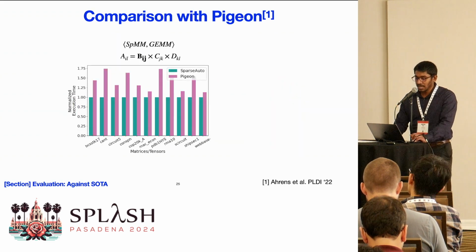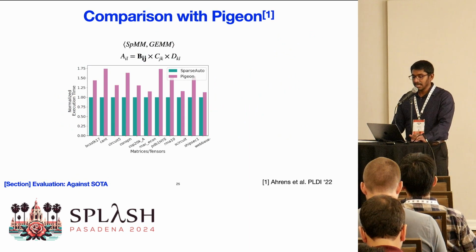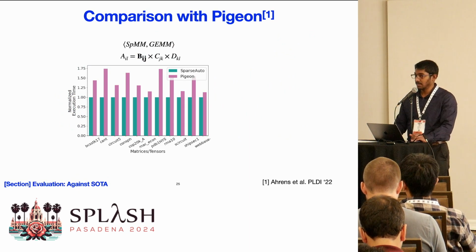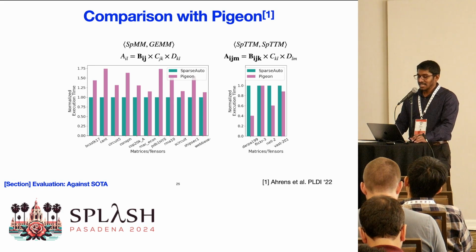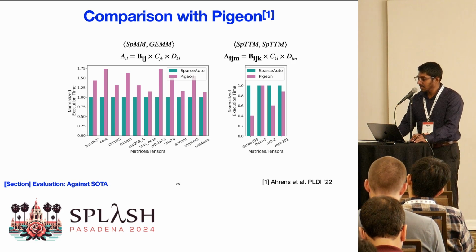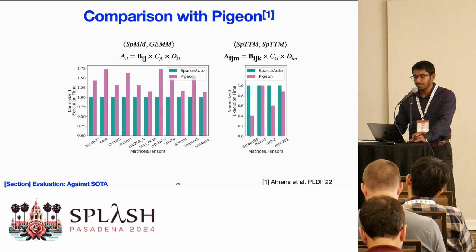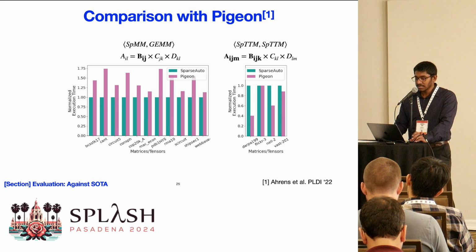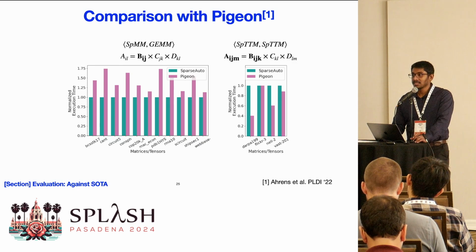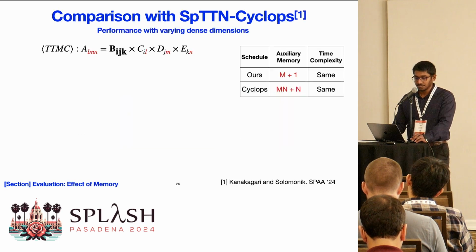We also compare our framework with Pigeon. We see that we perform better for some tensor contractions. We also see that our framework doesn't do well for some other kernels. We do not always win because our cache model doesn't appear during compile time, and it is not sophisticated enough. So during compile time, our framework could potentially prune some good schedules that could do well in cache utilization. So we stress that having a good cache model benefits an auto-scheduler.